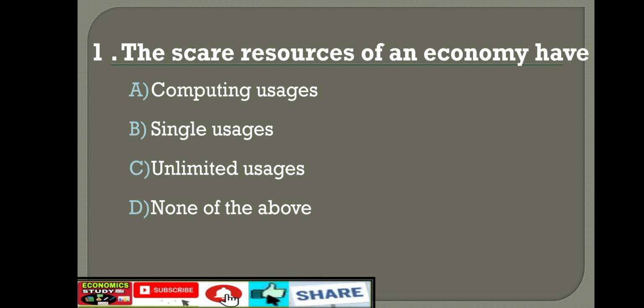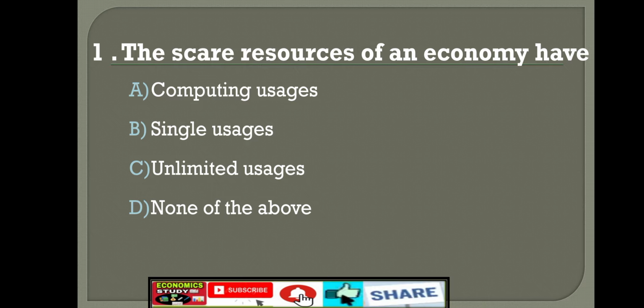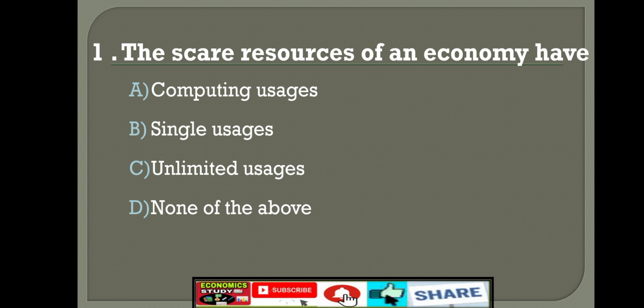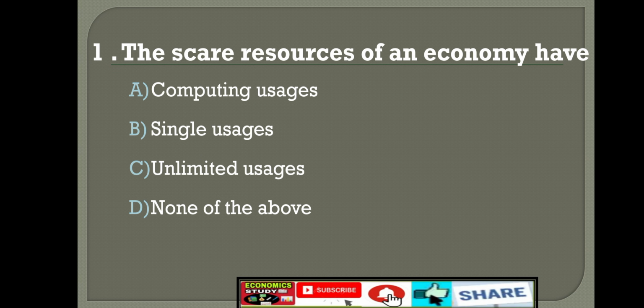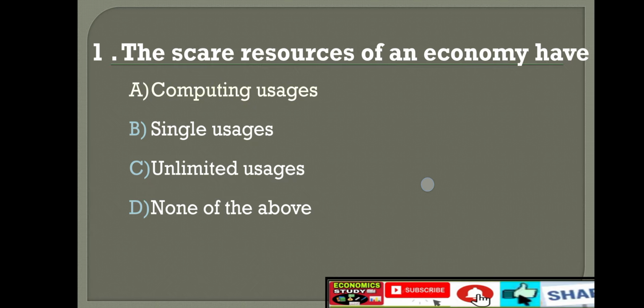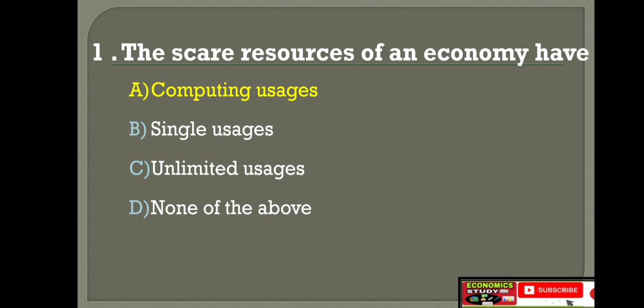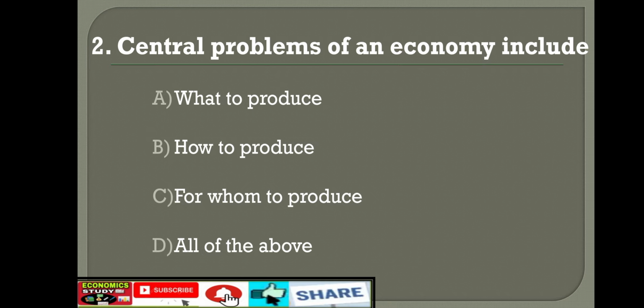First question. The scarce resources of an economy have: option A, competing usage; option B, single usage; option C, unlimited usage; option D, none of the above. Right answer is option A, competing usage. The scarce resources of an economy have competing usage.